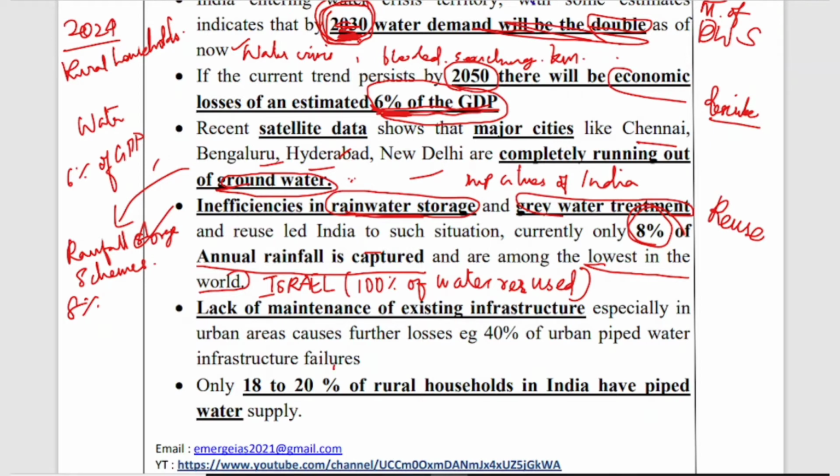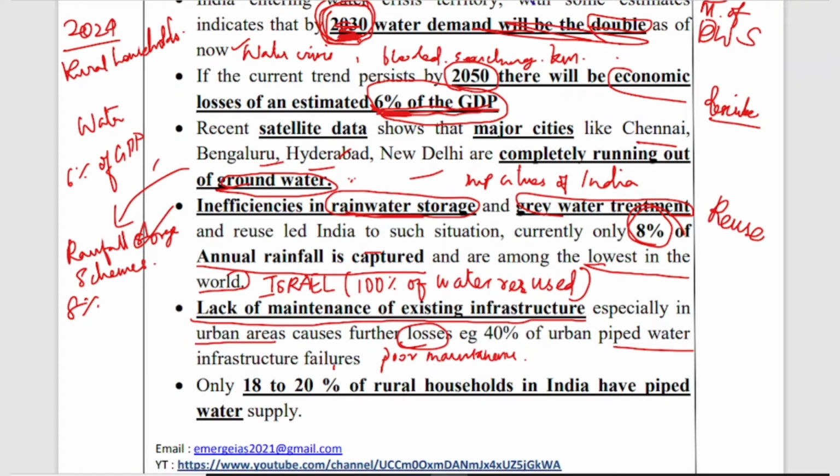Then the next point is lack of maintenance of existing infrastructure. Existing infrastructure means, especially in urban areas, the piped water connections are poorly maintained, and this poor maintenance causes water loss and leads to severe loss. Because the pipes are not maintained well, there is a huge amount of water loss.